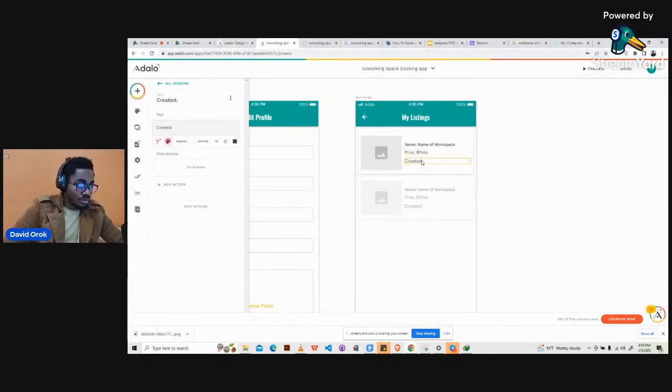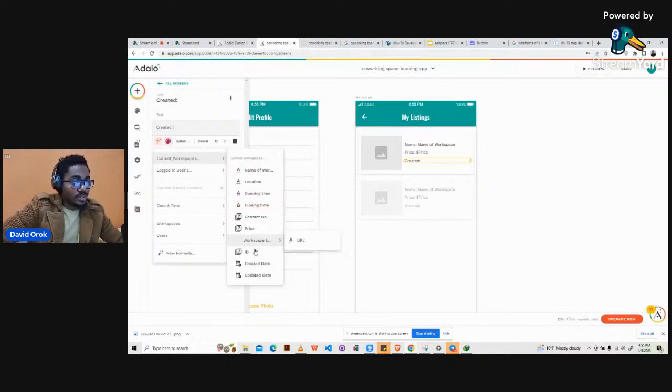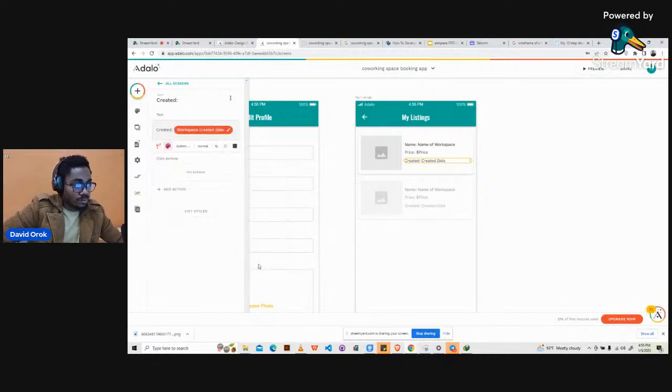The date it was created is the next thing we would do. I'll reduce the size again to 12. Then I will click on the magic text, current workspace created date. That's it. And we have these now. So we have three different fields now.